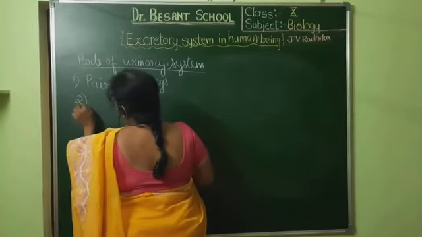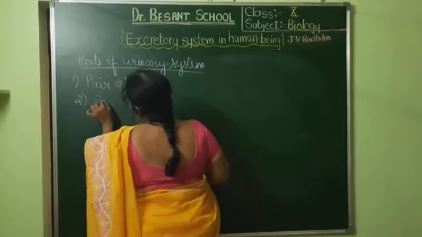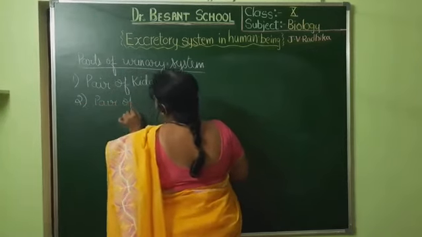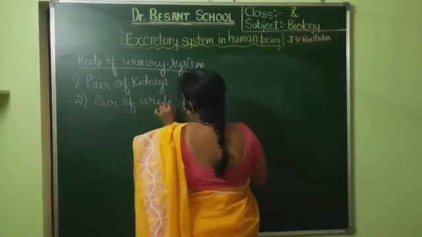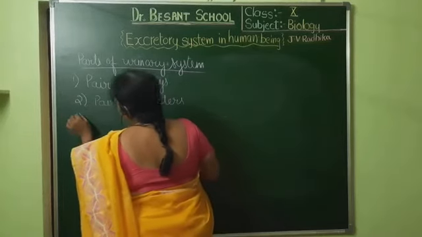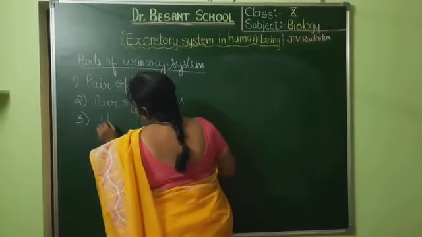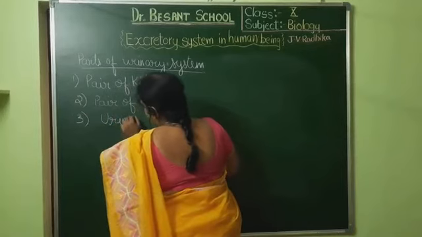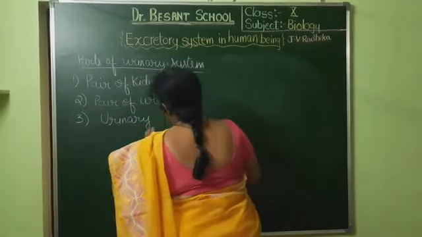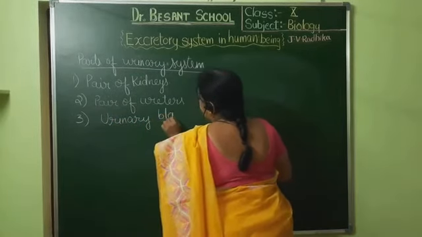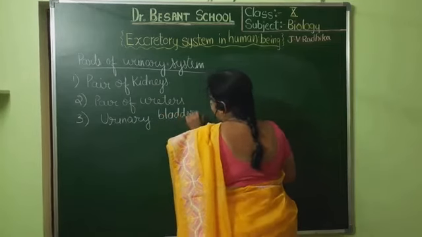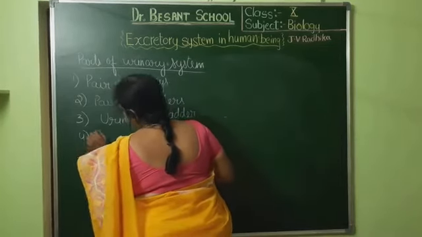Second one, pair of ureters. Then third one, urinary bladder, which is a sac-like or bag-like structure that stores the urine temporarily. Then we have got the urethra.